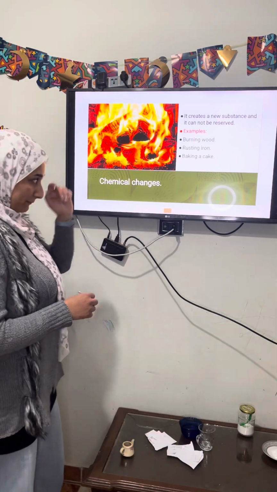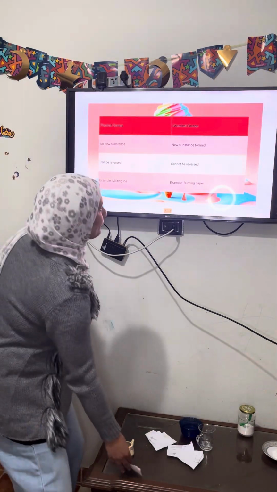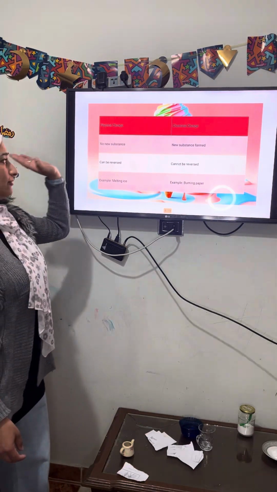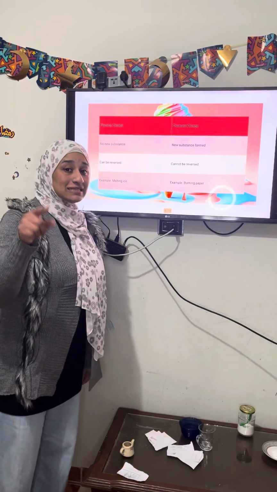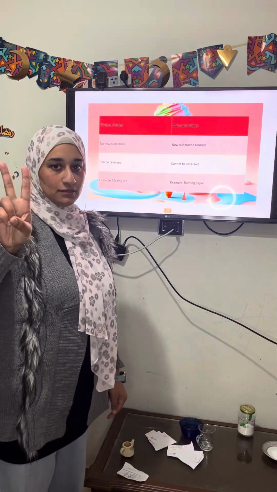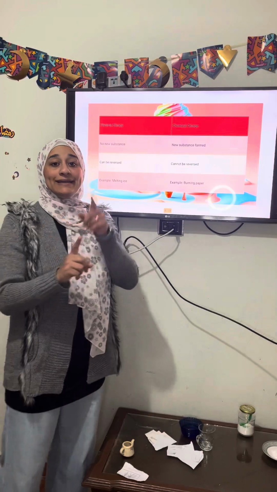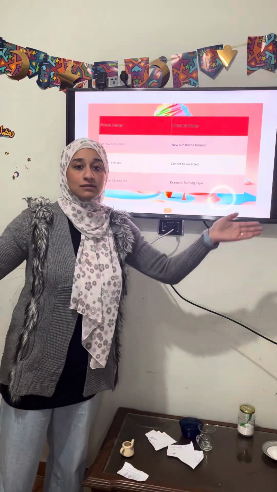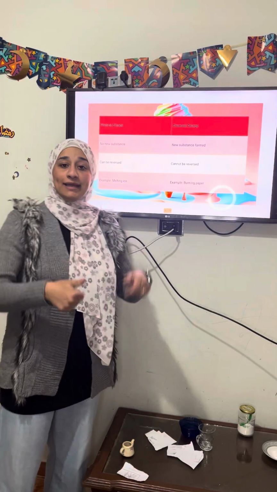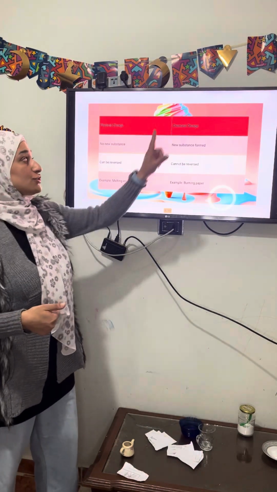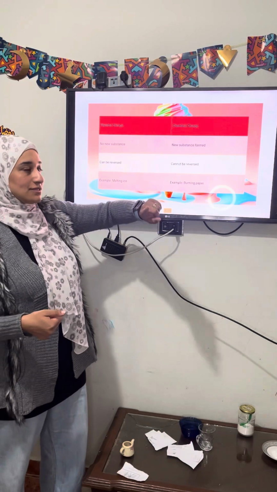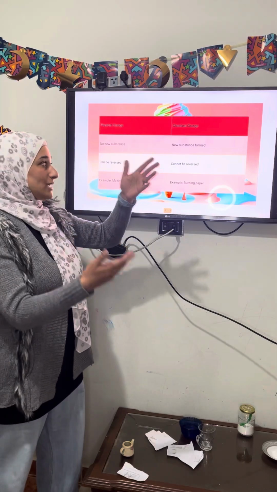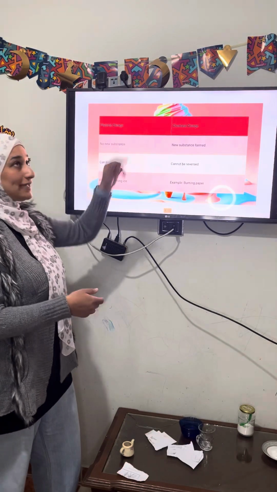So, what is the difference between physical change and chemical change? You have to ask yourself 2 questions. Question number 1, does that change create a new substance or not? If it creates a new substance, it's a chemical change. If it doesn't create a new substance, the answer is physical change.